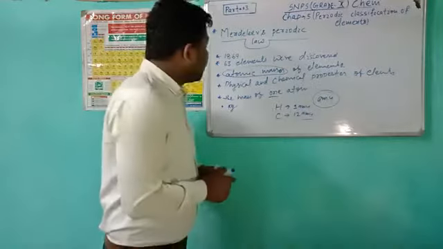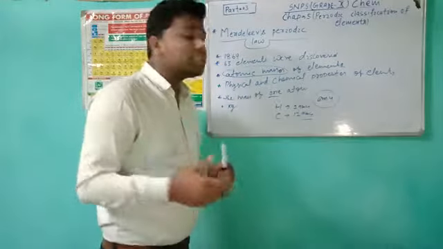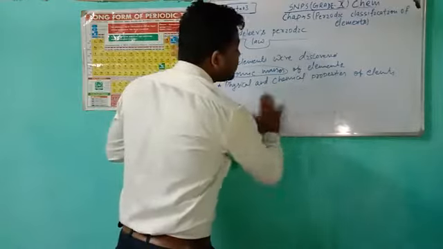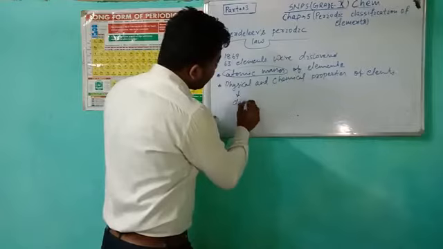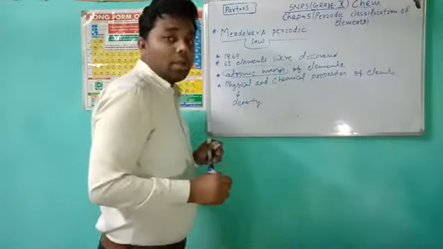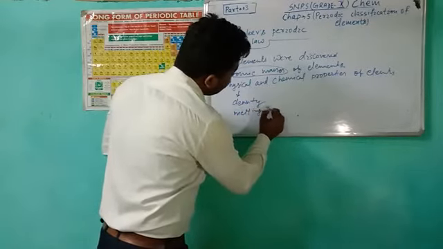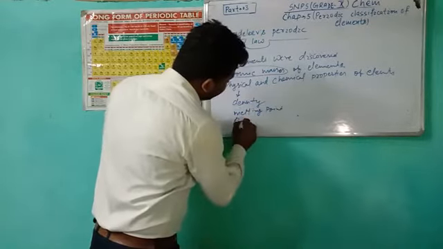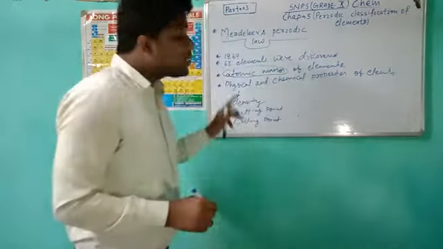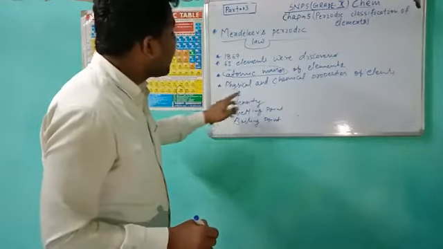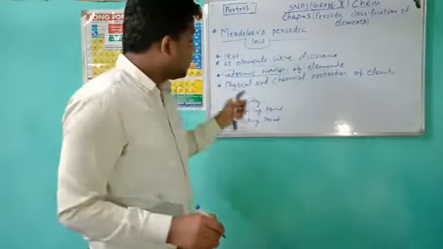And after that, what are the physical properties of elements? The physical properties are density, melting point and boiling point. These are the physical properties of elements, in which density, melting point and boiling point are involved.